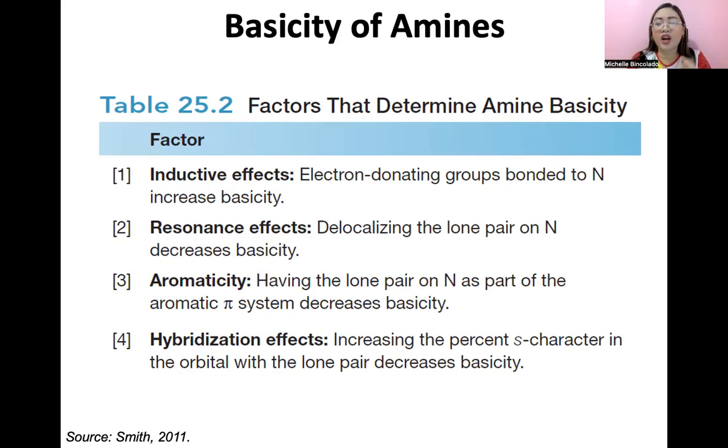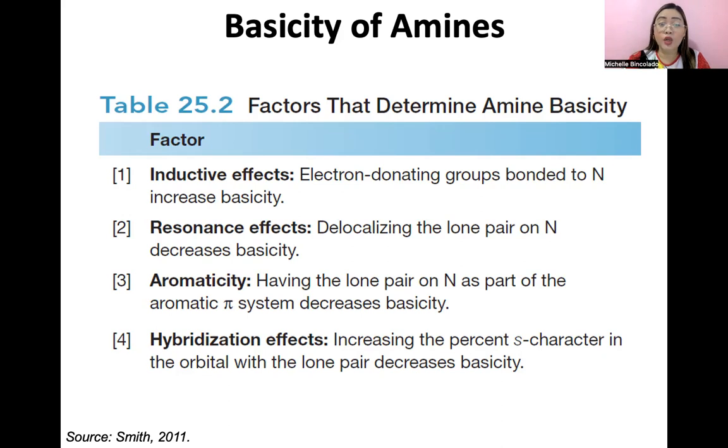Kung nababawasan yung characteristic ng amino group as being an electron giving group kasi nagiging part ng aromatic ring yung lone pair ng nitrogen, nababawasan din ang kanyang basicity. And the fourth factor, hybridization effects. Increasing the percent S character in the orbital with the lone pair decreases basicity. O, di ba? Familiar din kayo dun sa S character.